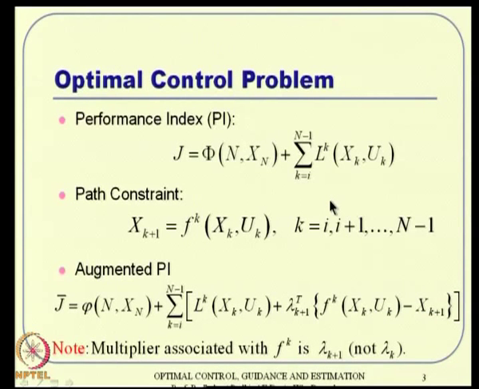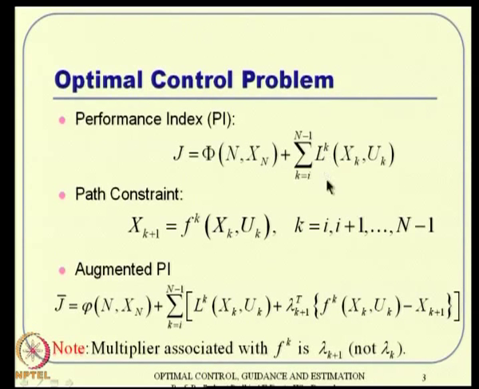So, here is an equivalent representation of the optimal control problem in discrete time. The performance index happens to be something like this, and this is the terminal penalty and this is the path penalty sort of thing. And when you talk about discrete time, there is no specific advantage of having a linear time invariant or time varying system. So, everywhere we will consider as much as possible, these are all time varying things actually. So, L can be a constant function, but L can be different at different points of time also. That is why this Lk is represented here.